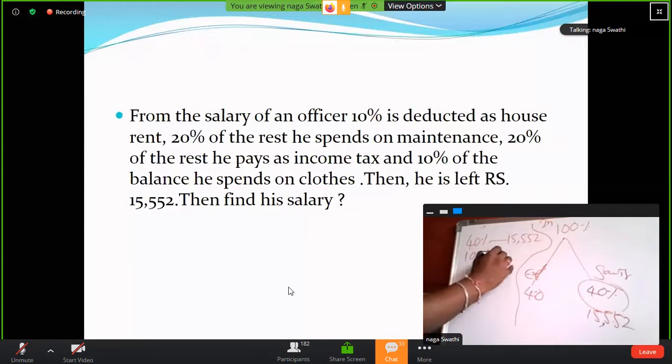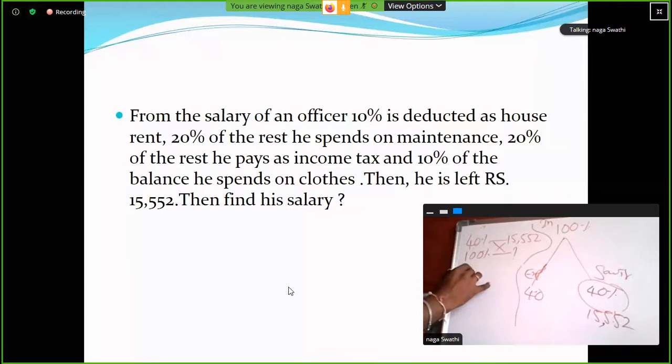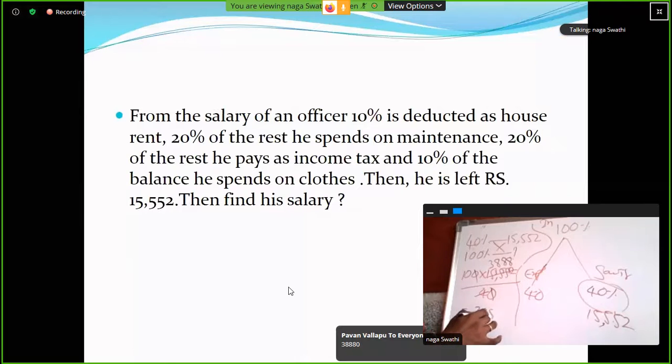Then find the value of 100 percentage, his salary. 100 into 15,552 rupees divided by 40. Simplify it. 38,880. So 38,880 rupees.